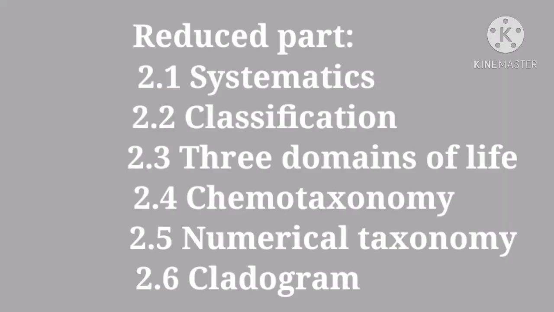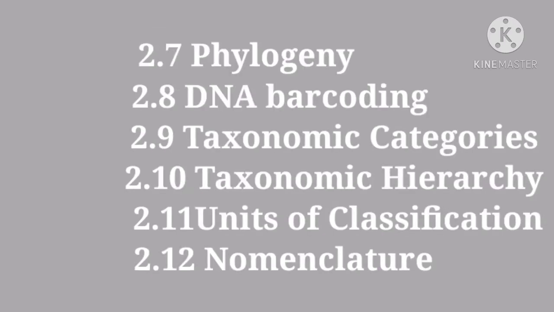So in this chapter 2.1, 2.2, 2.3, 2.4, 2.5 and 2.6, these are the reduced part of your syllabus. From this chapter these 6 beats, more 6 are there. Like we have studied only one beat in last chapter, same way here also only one beat we will be studying in this chapter. So these are the first six, and these are the next six, like 2.7 to 2.12. So all these things are non-evaluative in your chapter. It means no questions will be asked on this part.